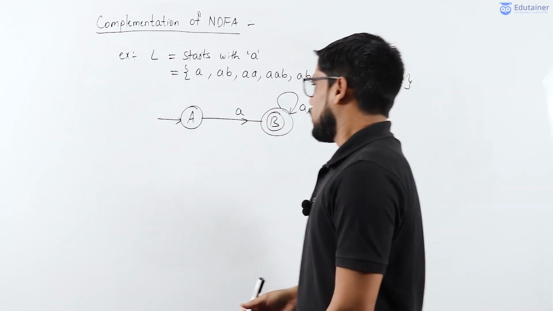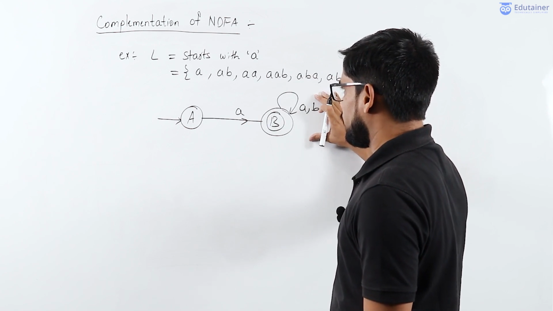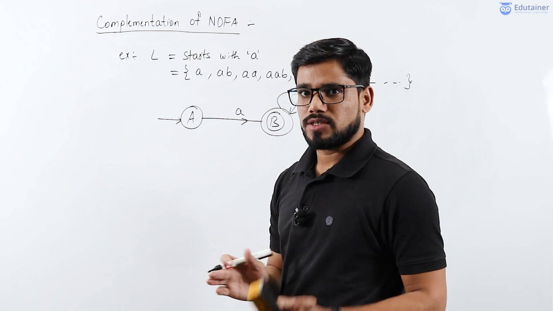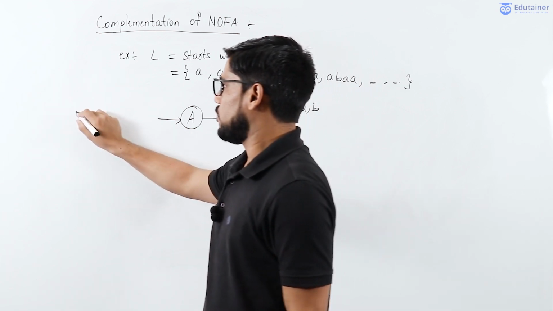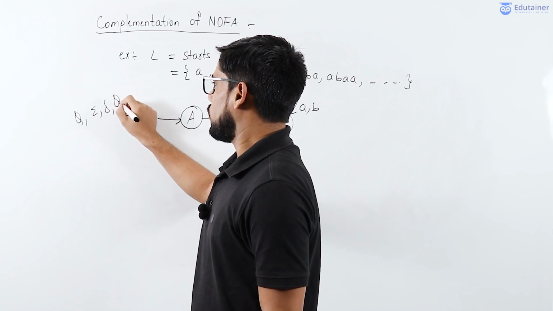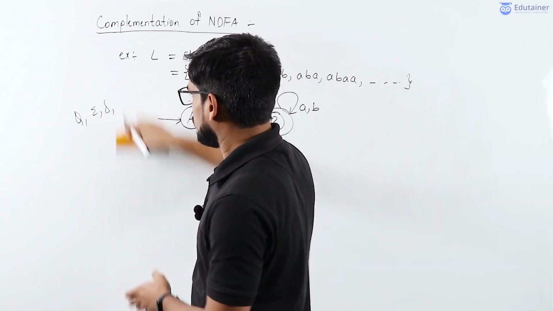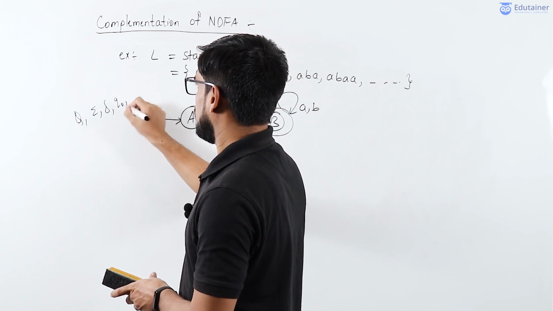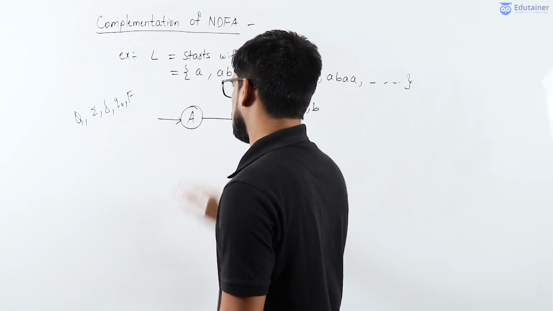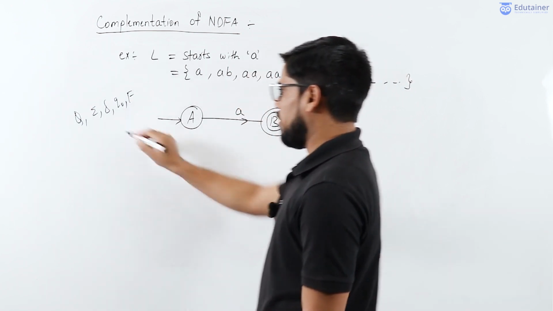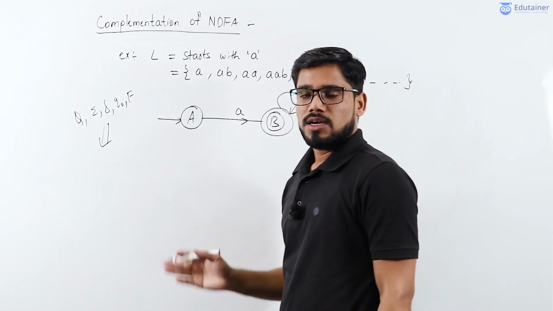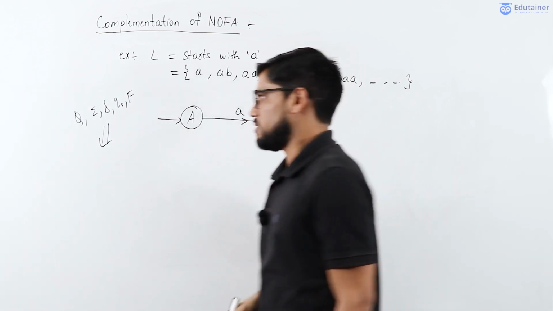Now, this particular NDFA will contain all the tuples as per the definition. The tuples are Q, sigma, delta, Q0, and capital F. Now, if you complement this language, complementation means all the final states become non-final states and non-final states become final states.